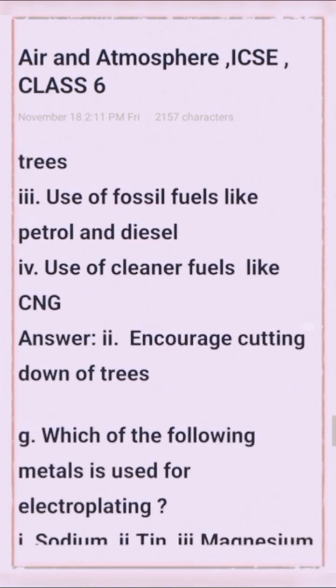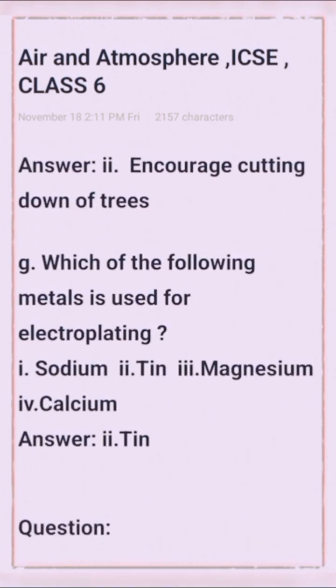Okay. Next question. Which of the following metals is used for electroplating? Option 1, sodium. Option 2, tin. Option 3, magnesium. Option 4, calcium. Option 2 is the right answer, that is, tin.